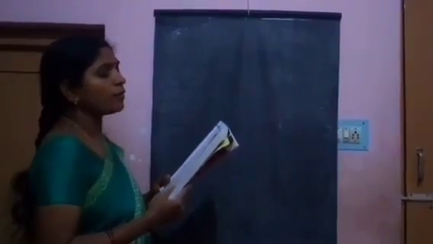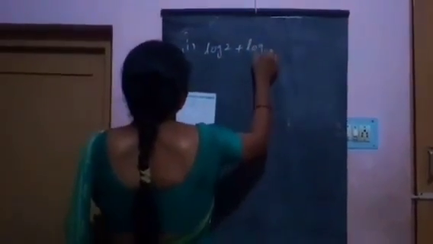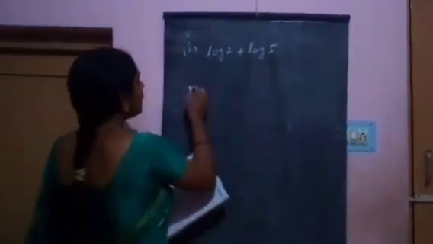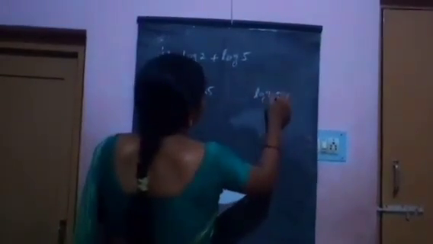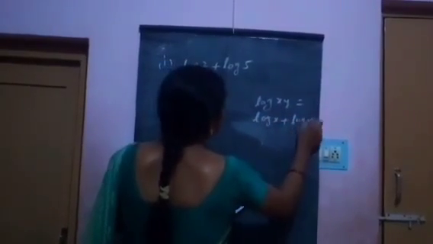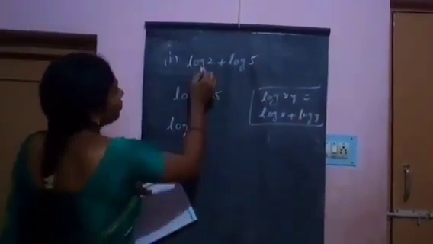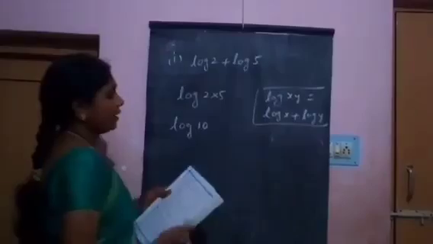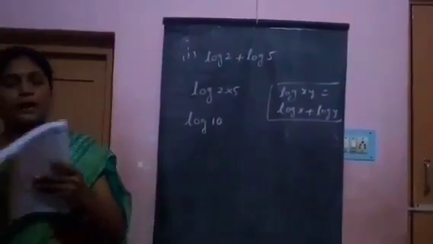Next Roman numeral: write the following expressions as log n and find their values wherever possible. First problem, log 2 plus log 5. This can be written as log 2 into 5, using the formula log xy equals log x plus log y. Log 2 into 5, 2 fives are 10. In this Roman numeral, the remaining problems you practice. And next problem.